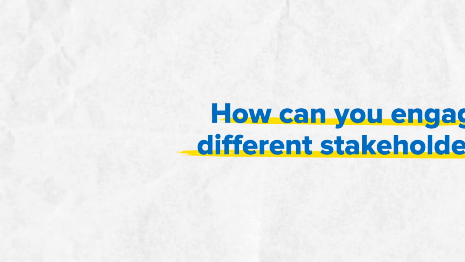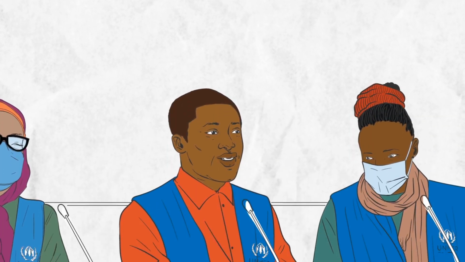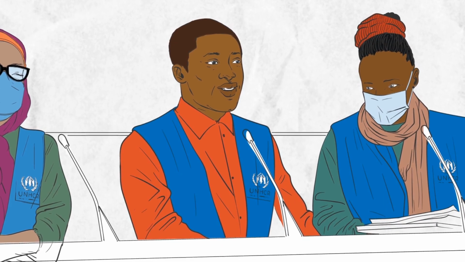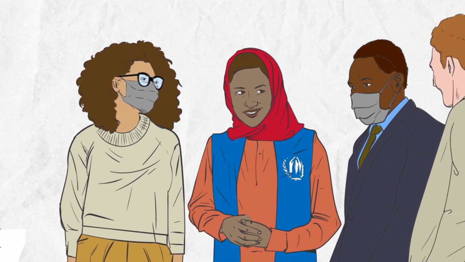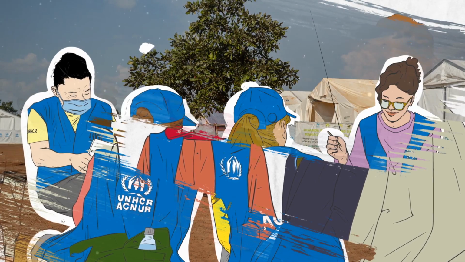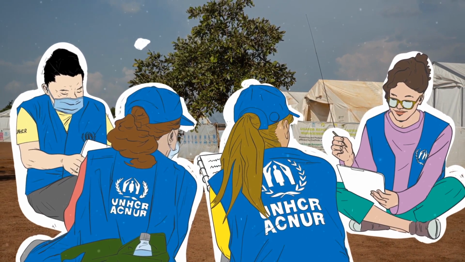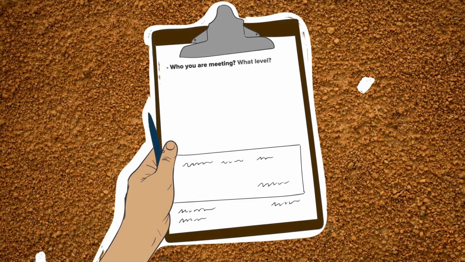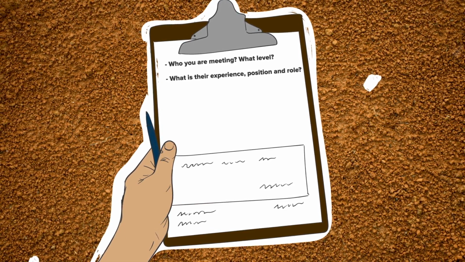The main form of engagement is direct engagement. Highest level representations involve the representative, but of course, all UNHCR staff undertake meetings and activities with key decision makers at various levels. If you find yourself engaging with a potential decision maker, be as clear as possible on who you are meeting, what level, what is their experience, position, and role.